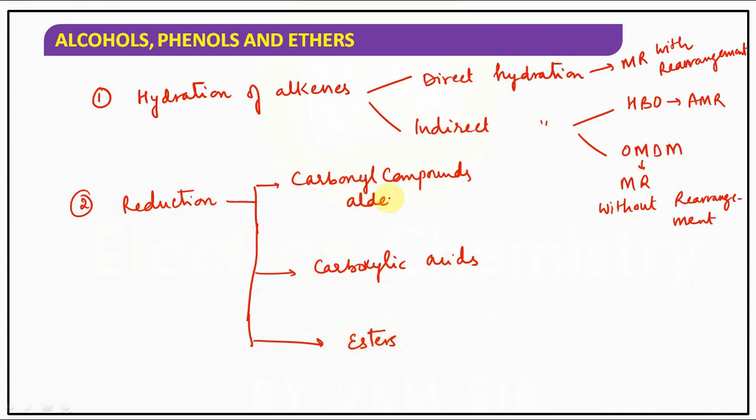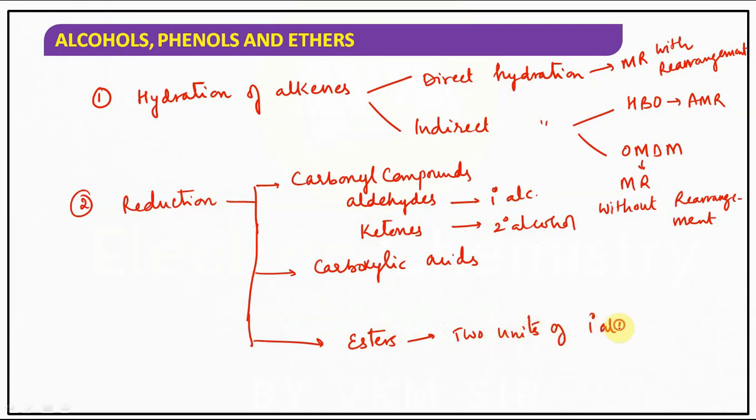Carbonyl compounds in the sense aldehydes as well as ketones. Aldehydes give primary alcohols. Ketones give secondary alcohols. Esters can give 2 units of primary alcohols also, depending on the ester we are taking. Here we can use LiAlH4. So by any of these substances we can reduce these compounds into alcohols.